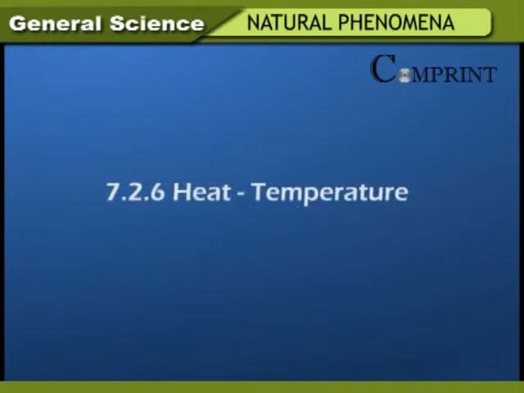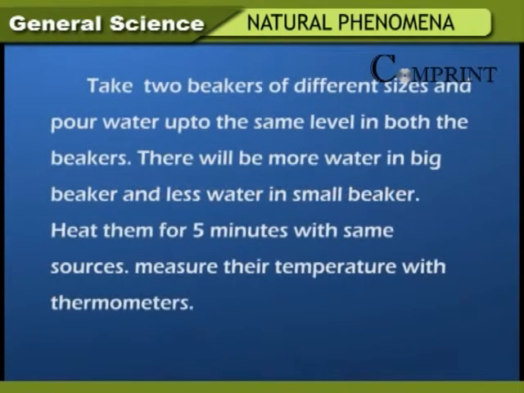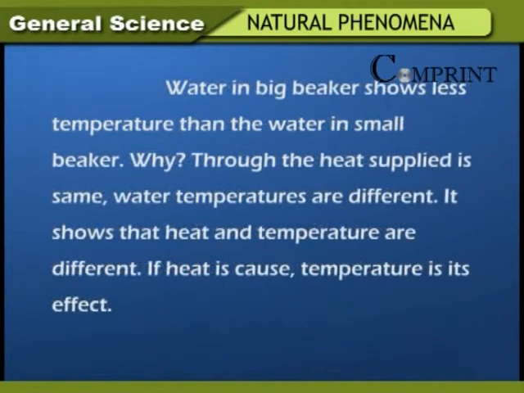Heat, temperature. Take 2 beakers of different sizes and pour water up to the same level in both the beakers. There will be more water in big beaker and less water in small beaker. Heat them for 5 minutes with same sources. Measure their temperatures with thermometers. Water in big beakers show less temperature than the water in small beaker.